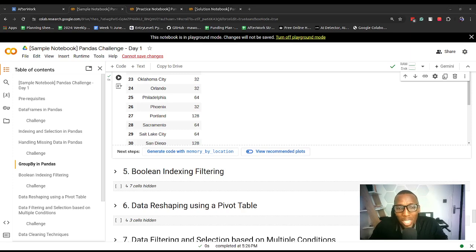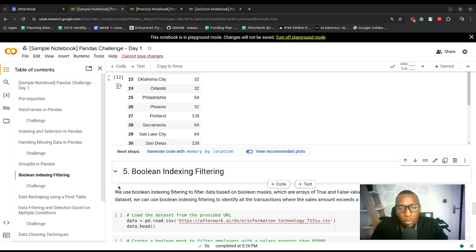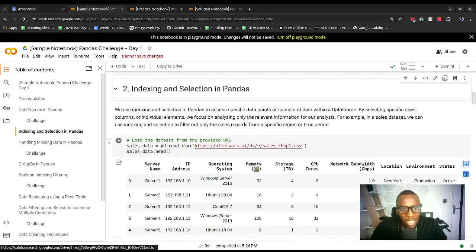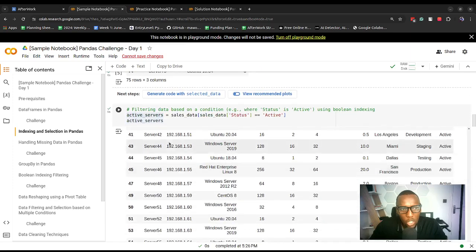All right, moving on, Boolean indexing filtering. Sometimes you might want to perform filtering, but now using Boolean indexing. Actually, it's what we had done in our selection section, indexing and selection. Here we are actually performing Boolean indexing.